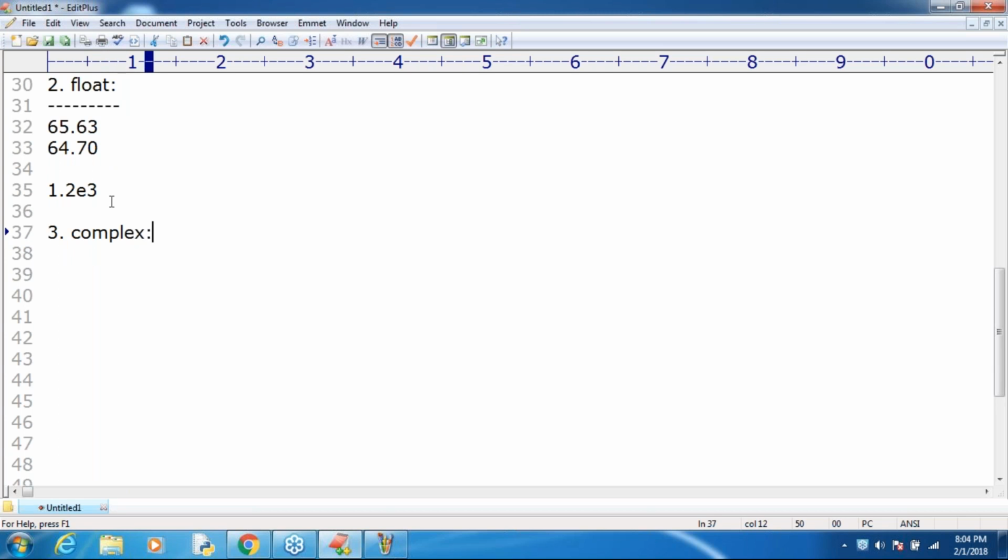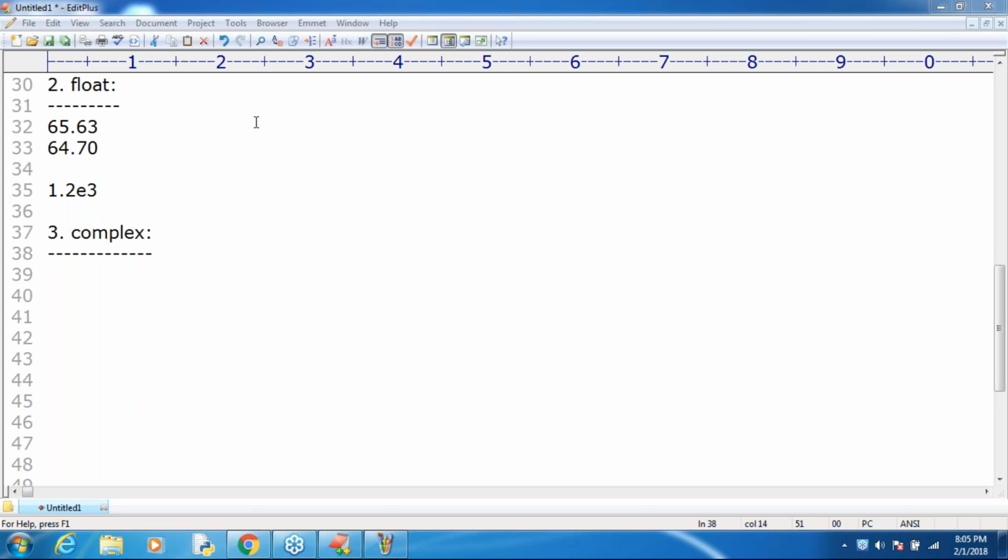Complex. Do you know, sir, when compared with other languages like Java, the biggest specialty of Python is that Python contains inbuilt complex data type support. But in Java, you are not going to see such support. In Python, you are going to see complex number support.